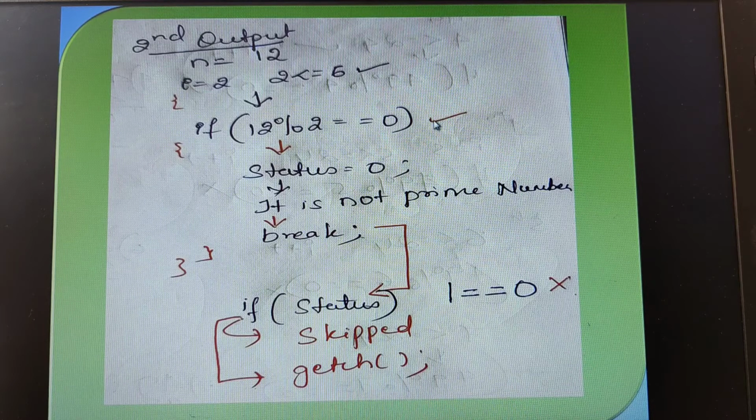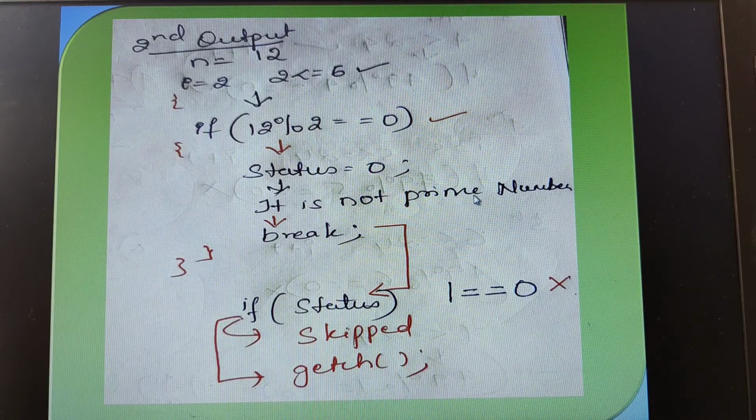Since we got the remainder as 0 and it satisfies the condition, we make an entry into the if. When we enter the if, the value of status is reassigned and changes to 0. Previously, outside, we had assigned status the value 1, no? That value gets changed. After it is changed, we have the next statement, that it is not a prime number.